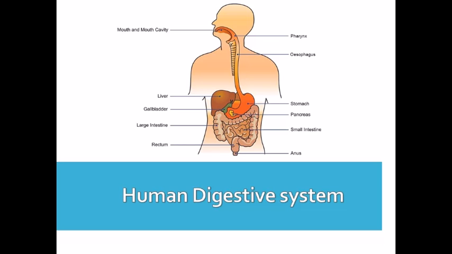Now we will discuss in detail the stomach, small intestine, large intestine, liver and pancreas. So all these are organs and parts of our digestive system. One by one we will study these organs, their functions and their role in the process of digestion.